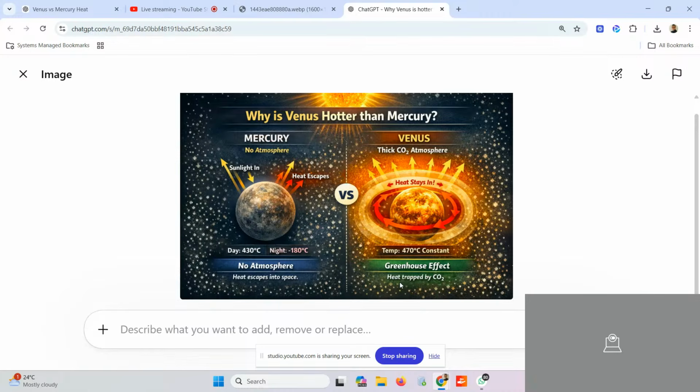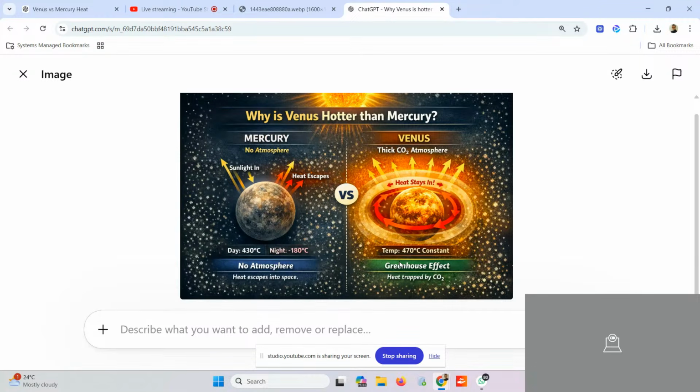The heat is getting trapped by what? Carbon dioxide. This effect is called the greenhouse effect. That's why whatever heat comes remains over there. So Venus has a thick carbon dioxide atmosphere. Because of this carbon dioxide atmosphere, whatever heat comes, that heat stays in. That's why Venus is hotter than Mercury.